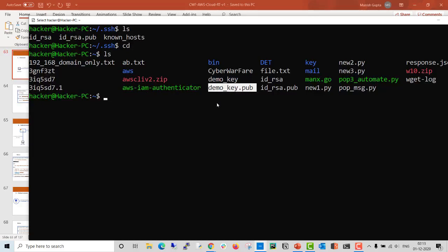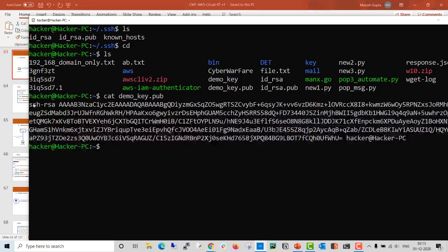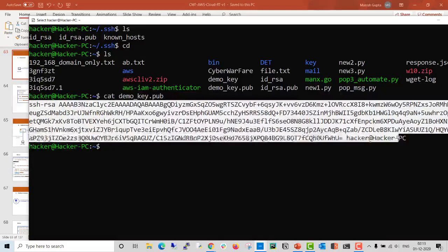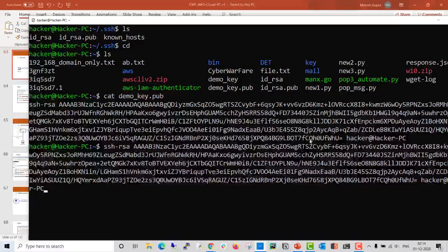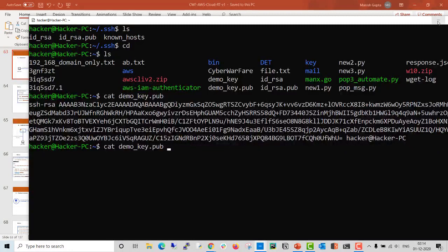When you generate the SSH, it generates pairs. One is the public key and the other one is the private key. Now, how can we use the public key to add a backdoor in the server? So you can see here, I just copy this one. Let's see the content of this public key. So this is the content of this public key. Let's copy the full one. Perfect.